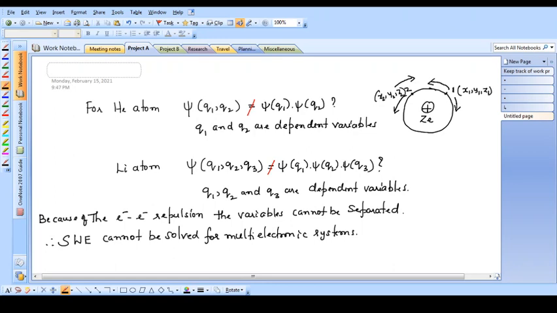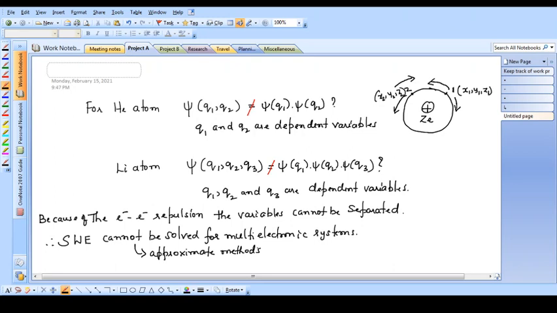So in such a case, how to proceed? Because there should be some alternative method through which we can find out the energy and the wave function. Those alternative methods are called approximate methods. These approximate methods are alternative mathematical methods that are developed for solving the Schrodinger wave equation for different systems. I would not say solving the Schrodinger wave equation exactly. These are the alternative methods through which we can find out the energy and the wave function.